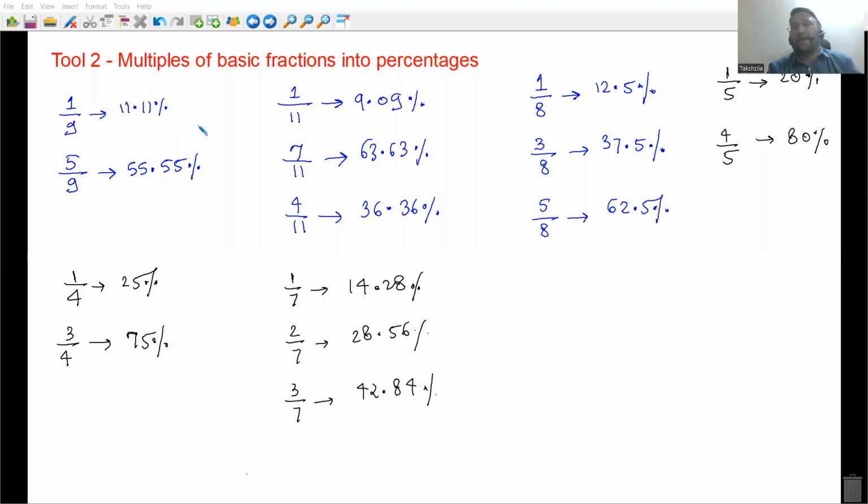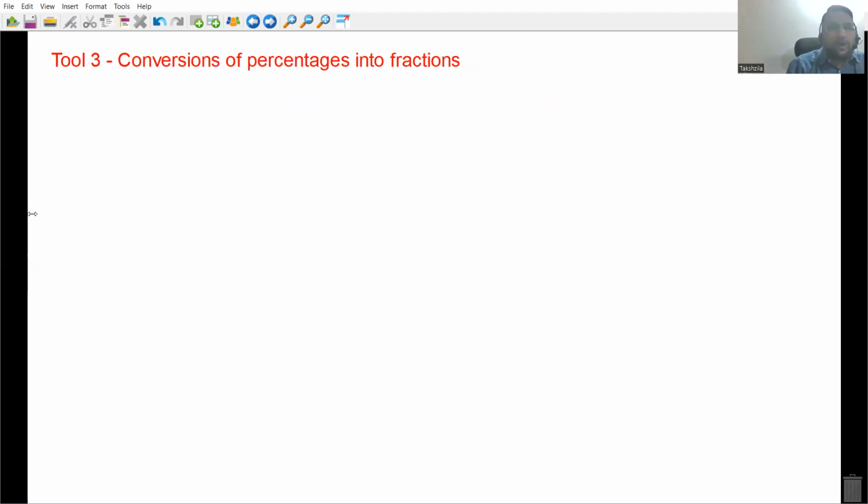Now percentages into fraction conversion कैसे करना है? Let's have a look at it. Percentages to fraction conversion. How to do that? That is tool number 3. So now look here. तो कभी कभार ये डिफिकल्ट होता है कि परसेंटेज को देखते हुए उसका फ्रैक्शन क्लिक होना. Okay, means you need to practice in such a way. For example, देखो, I want to find 37.5% of some number. मुझे 37.5% का फ्रैक्शन निकालना है. लेट्स से मैं भूल गया कि इट इज 3/8.